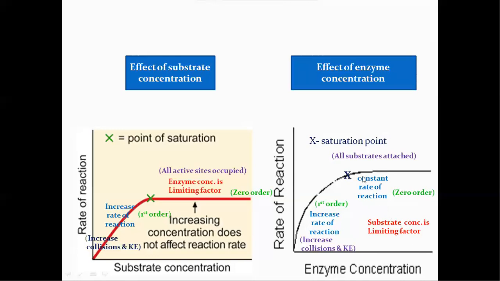Here the rate of the reaction does not depend upon the enzyme concentration. That is why this reaction follows zero order kinetics. This is about the effect of enzyme concentration. Thank you.